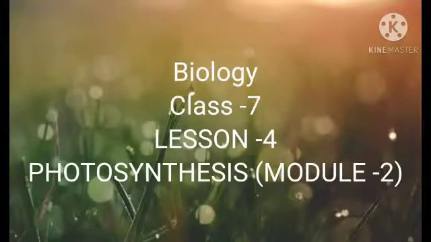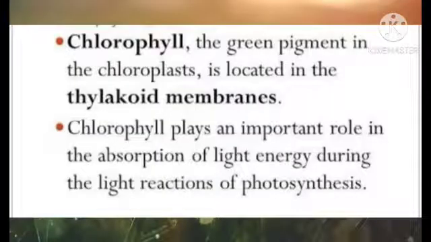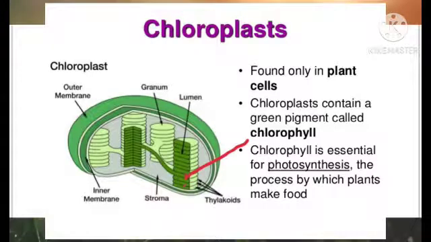Welcome back to the second part of photosynthesis, class 7th. Today we will study the various factors which control photosynthesis. In their absence or presence, photosynthesis occurs. So first we will talk about chlorophyll. Chlorophyll, the green pigment which gives green color to the plant.